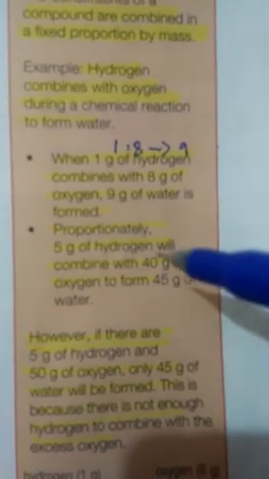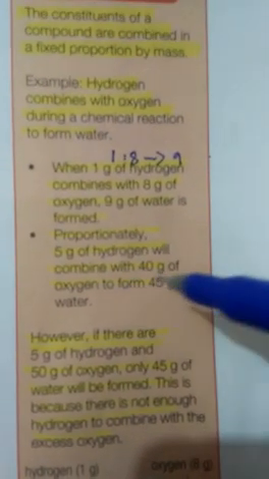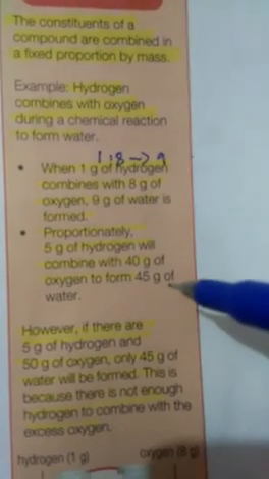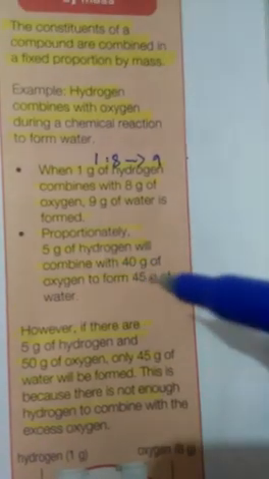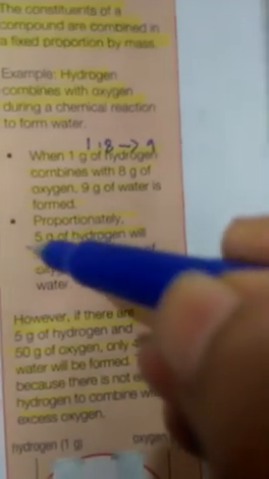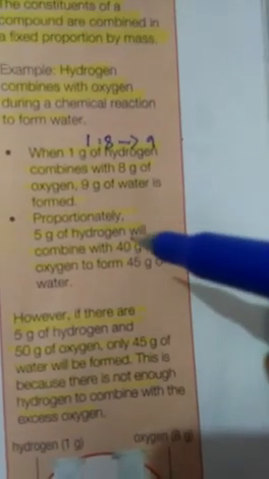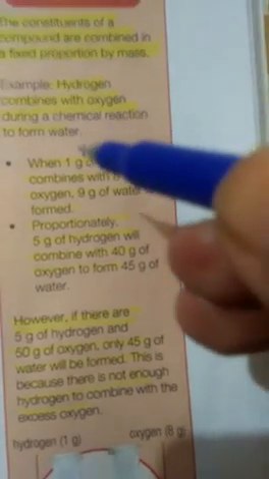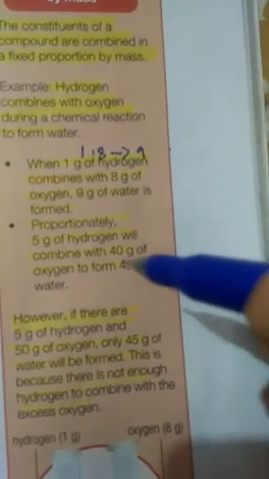Suppose we take 5 grams of hydrogen and it combines with 40 grams of oxygen, it will make up 45 grams of water. You can divide it using the same table: 5 to 1 is 5, 5 times 8 is 40. It means we have again got the 1 to 8 ratio, and we will form 9 grams of water for each gram of hydrogen. Let's check it again.